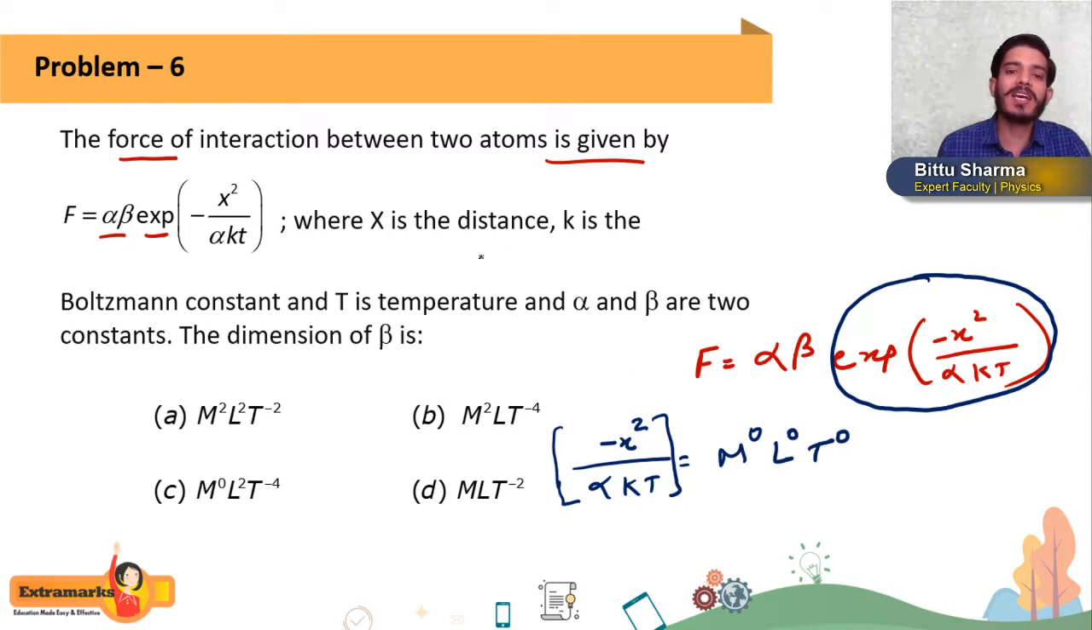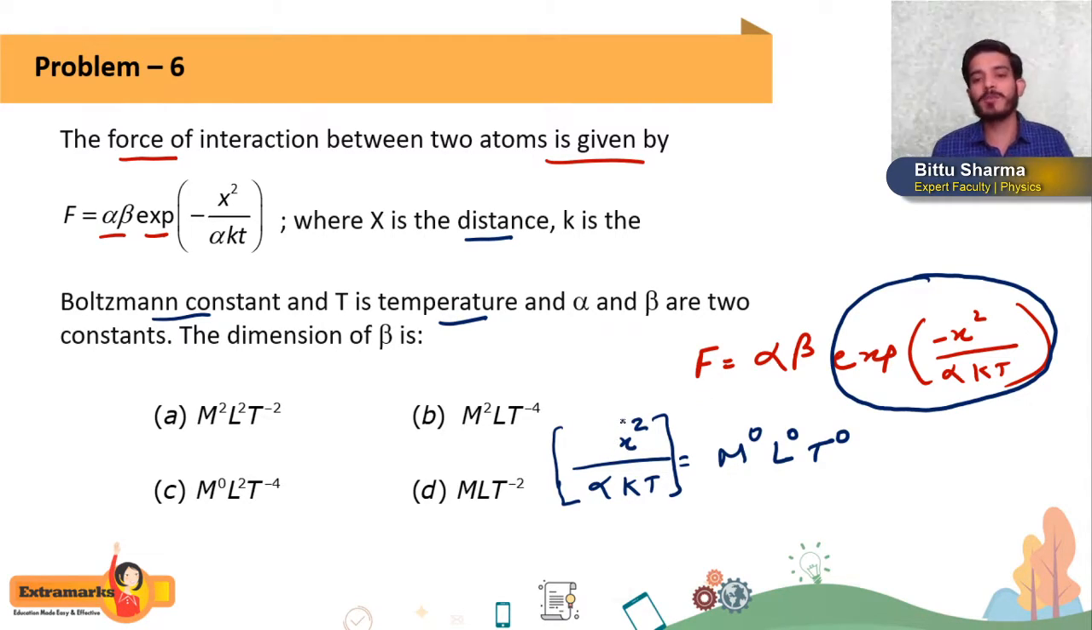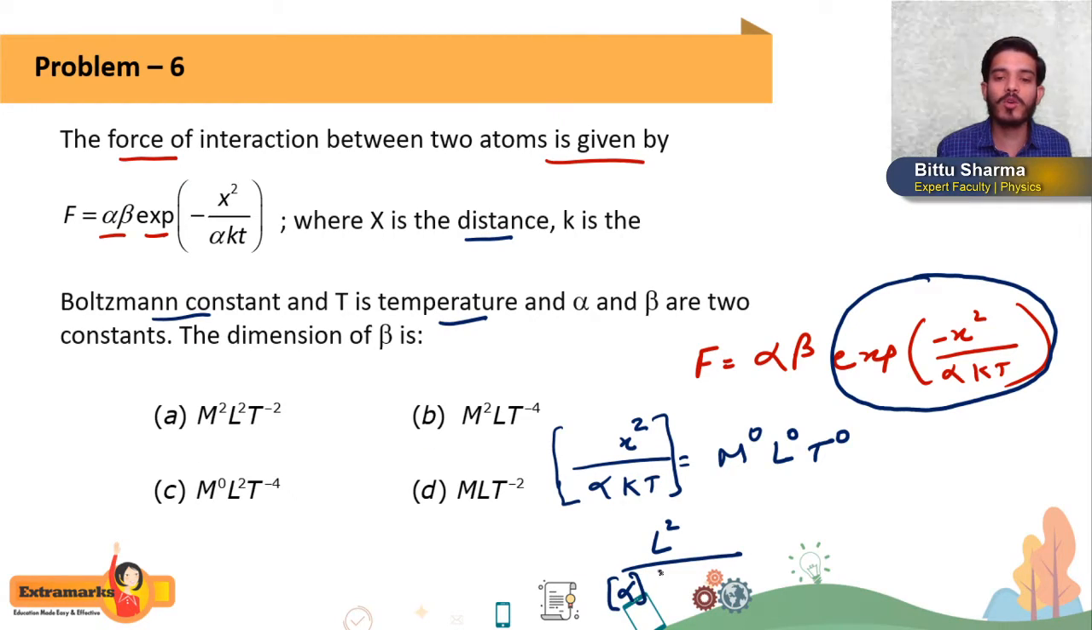Now what is x here? x is the distance, k is Boltzmann constant, and T is the temperature. From here, students, we can calculate the dimension of alpha. As of now leave this minus, because we are in dimensions, we cannot calculate the value of magnitudes. From here, you can write alpha, the dimension of x square. x is length, so it will be L to the power 2. Alpha is a constant, so its dimension we don't know.